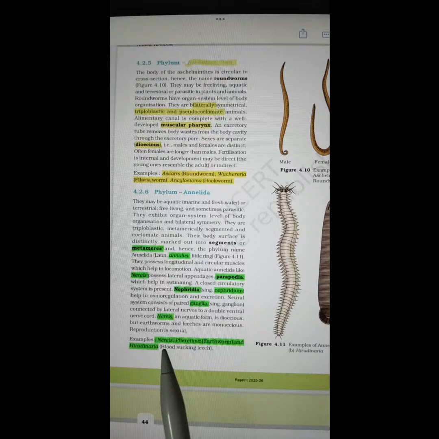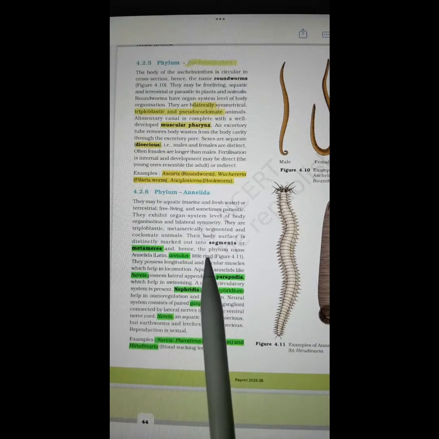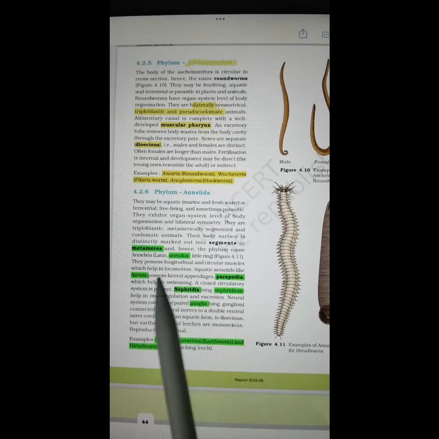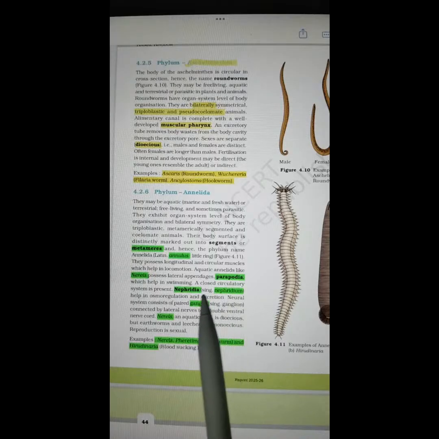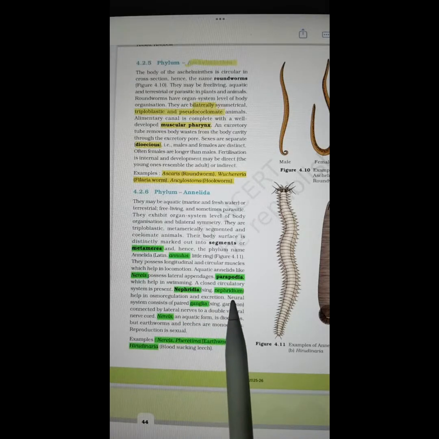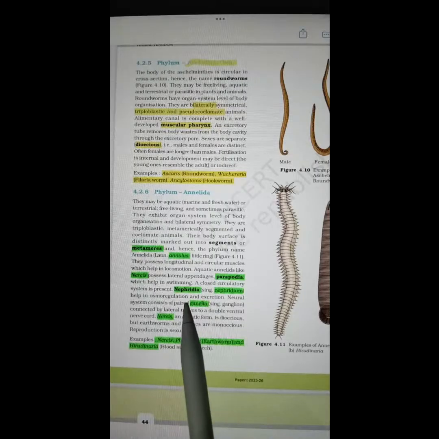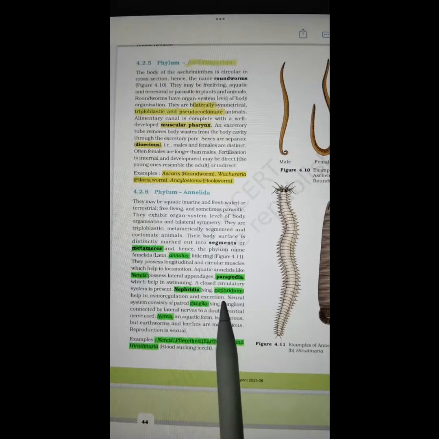In case you are having difficulty pronouncing any of the terms, you can write it in the chat. Segments, metameres, annulus, Nereis, parapodia, nephridia. Nephridia is plural, singular is nephridium.